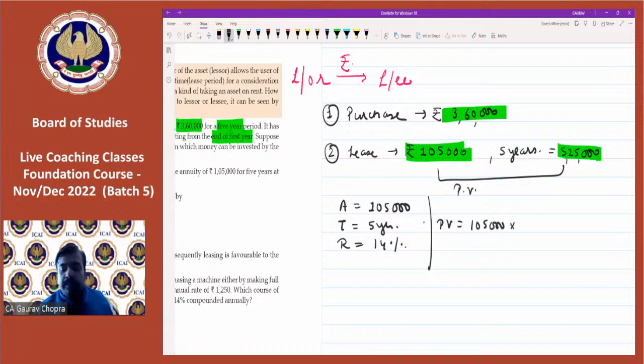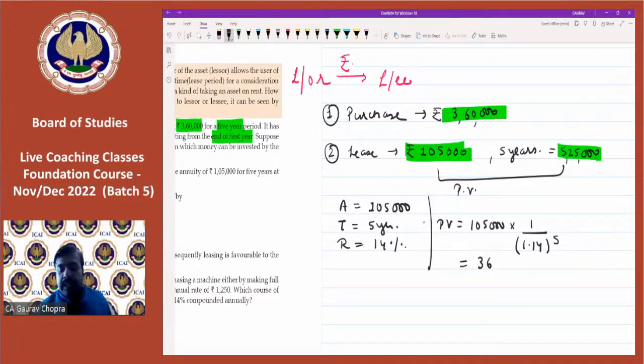1,05,000, then 1 divided by 1 plus rate to the power of time. Now let's check how much we are getting. 1.14, 1 divided by 1.14, press equal to for 5 times, then GT button, and multiply it with 1,05,000.